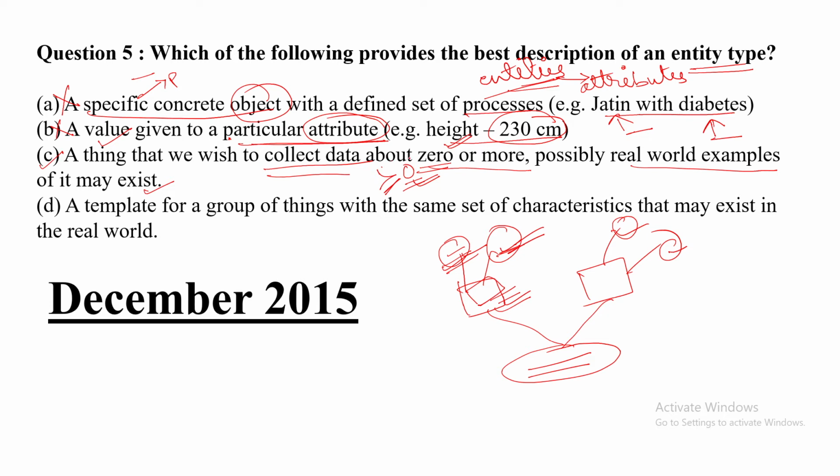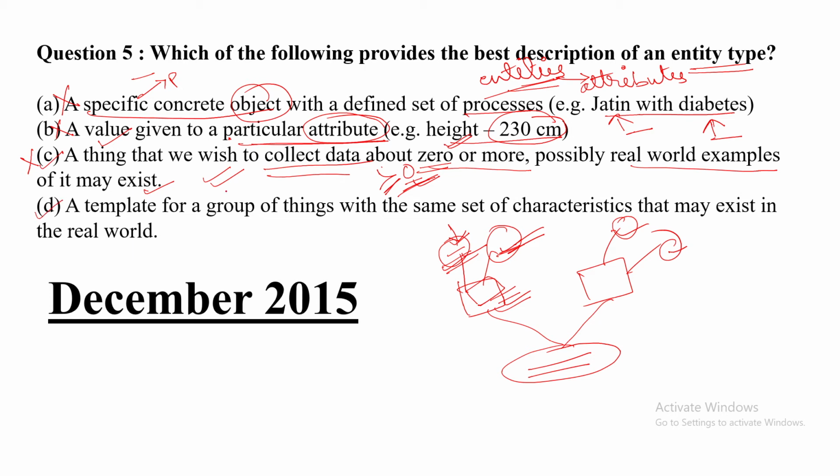But it is collecting the data. That means we are collecting the information. From where can we collect the information? Through the attribute. So it is also describing an attribute. So it is not an entity type. Option C is also a wrong answer.